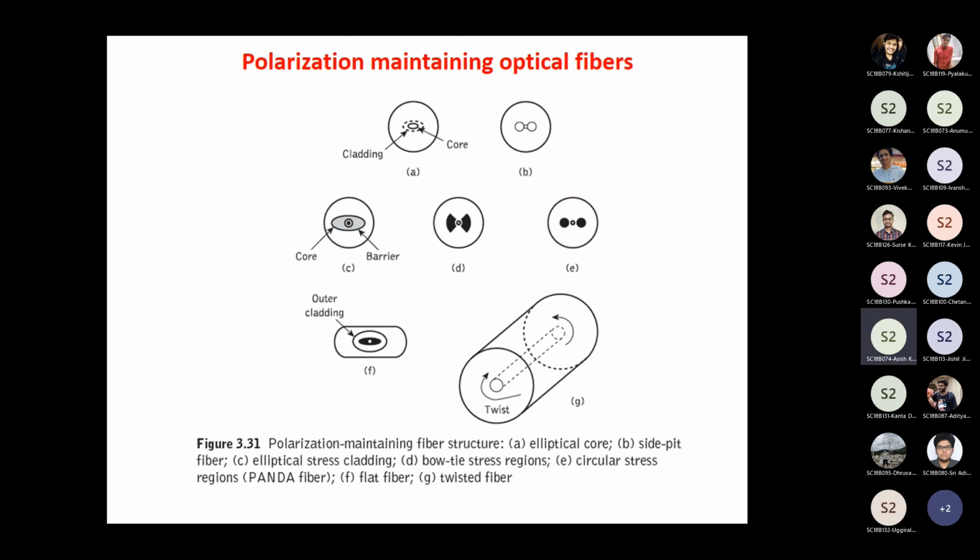And you can also have certain fibers. So you might wonder why it should. So let's say that you are launching an optical signal, and let's say that the polarization is also fixed. You might wonder, when you launch the signal inside an optical fiber, it so happens that at the receiver side, when you are trying to detect the signal, you would see that the polarization might be different. You call it polarization conversion.